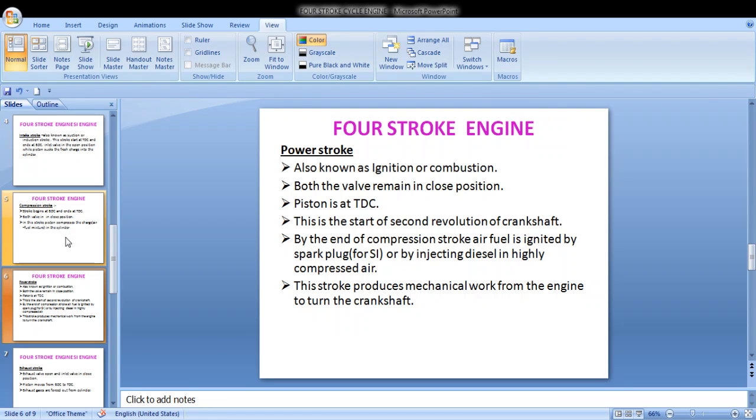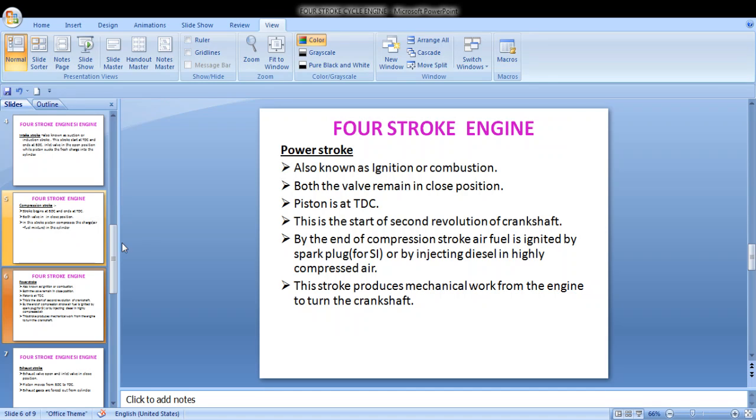Next is your power stroke. In a power stroke, also called the ignition or combustion stroke, both the valves remain in closed position. The piston position is at top dead center. Spark is given before the compression stroke ends and the power stroke starts, to get combustion and reduce the combustion delay. We have valve timing for that.